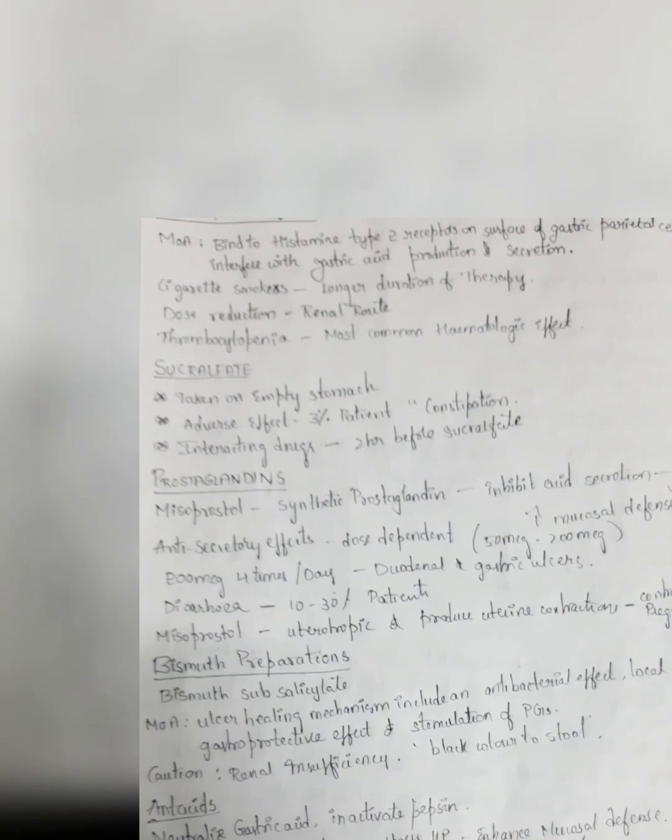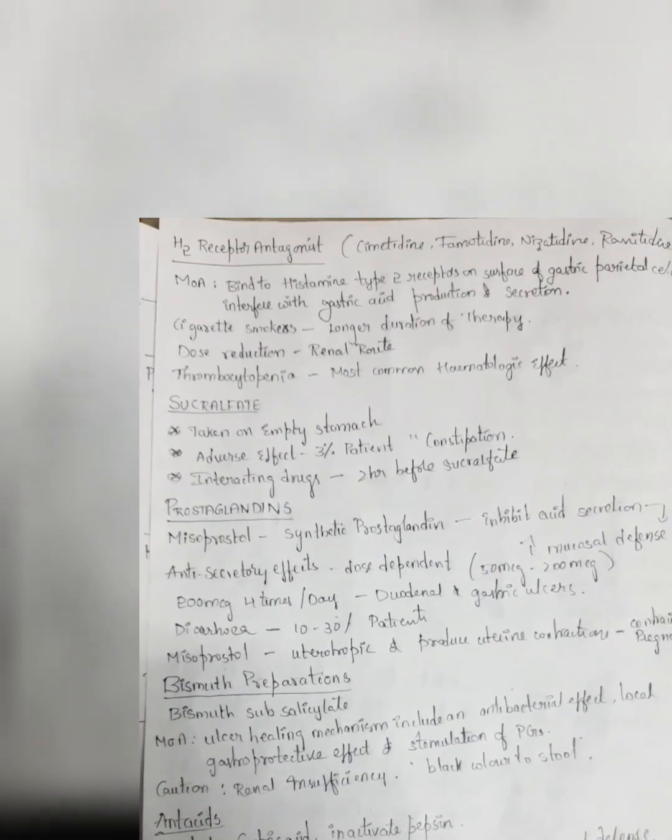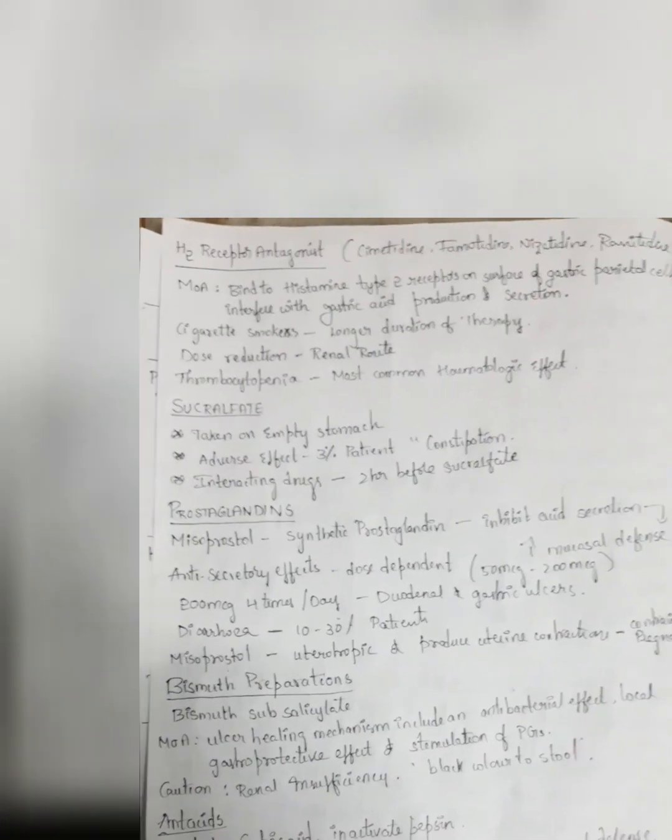Bismuth preparation. Bismuth subsalicylate. The ulcer healing mechanisms include an antibacterial effect, local gastroprotective effect and stimulation of prostaglandins. And it should be used cautiously in renal insufficiency patients, and the black colored stool is because of the bismuth